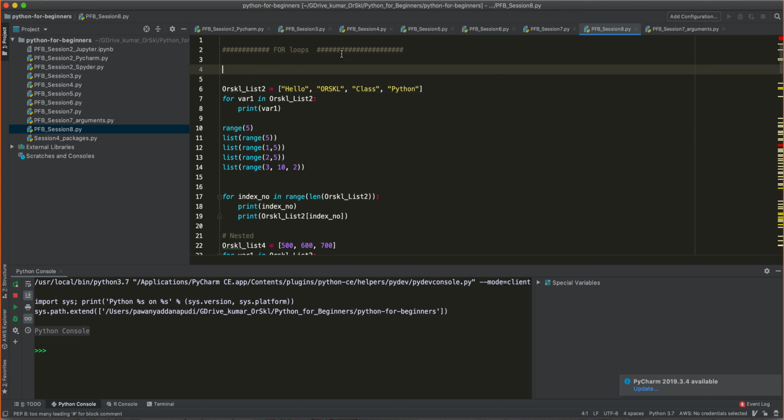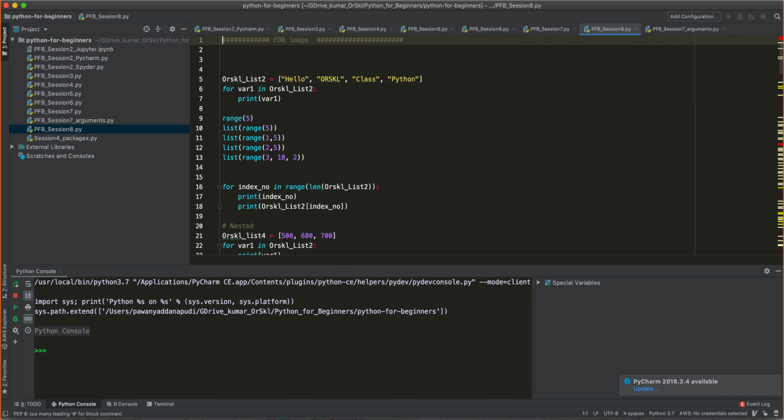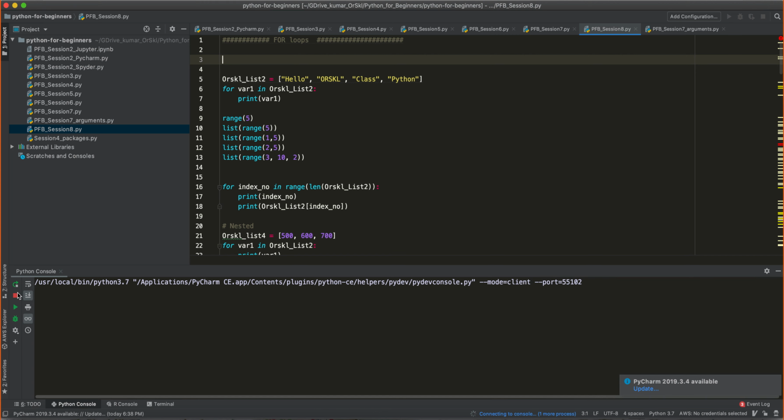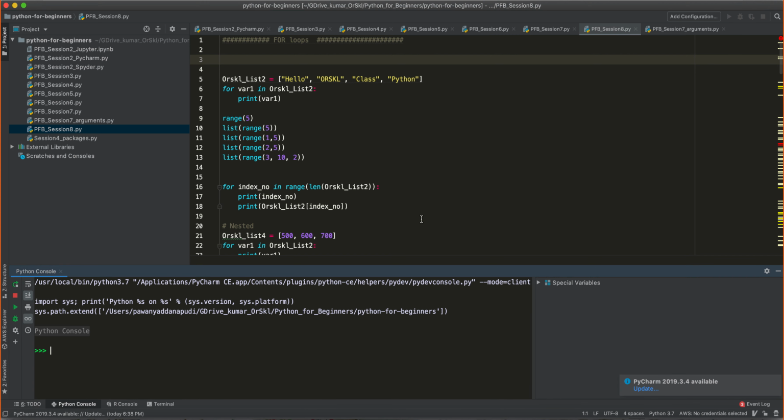So what is a for loop? As it says, in case you have a program that has to run in a loop, one after the other, for example, over all the items of a list that you have got. So let me create a list for you here. Before that, as always, to keep my terminal clean, I'm just stopping it and restarting it here because it has been open for a very long while.